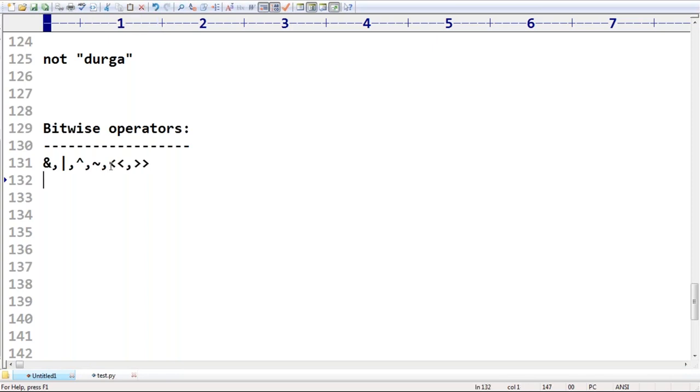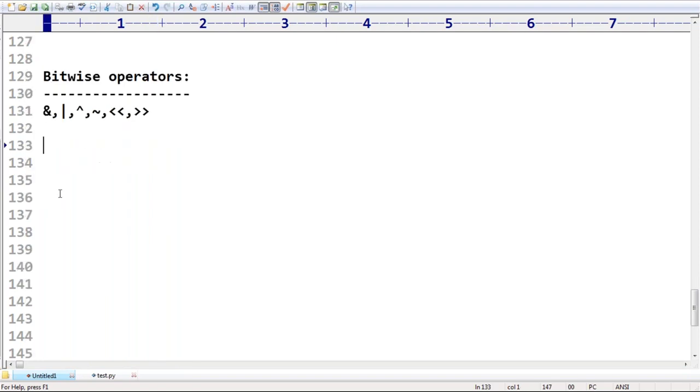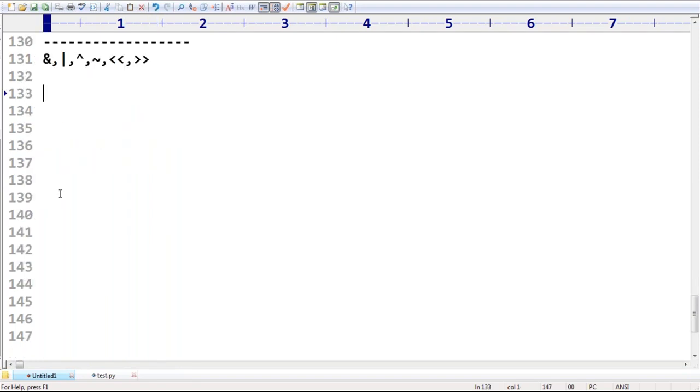These operators are called bitwise operators, right? We can apply these operators bit by bit, that's why they are bitwise operators. These operators are applicable only for int and boolean types. Remember this one.